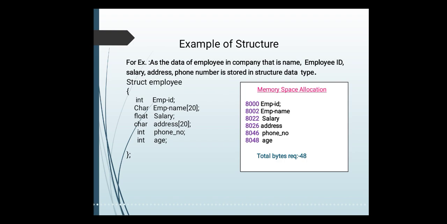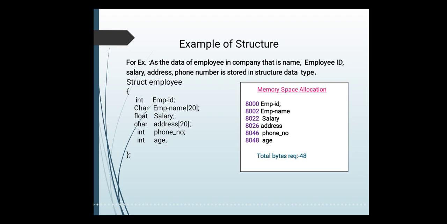So the 20 bytes are given. The next member of your structure is stored at the 8046 memory location. The phone number is stored at 8046, because 20 bytes are given to the address, which started at 8026 and ended at 8045. The phone number is of integer data type, so it requires 2 bytes, 8046 and 8047, and then age is stored at the memory location 8048.